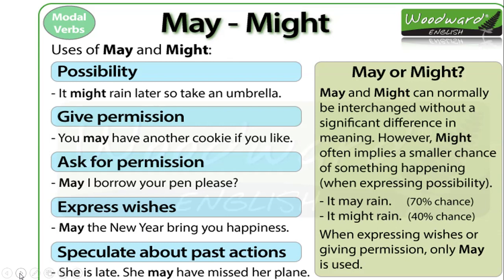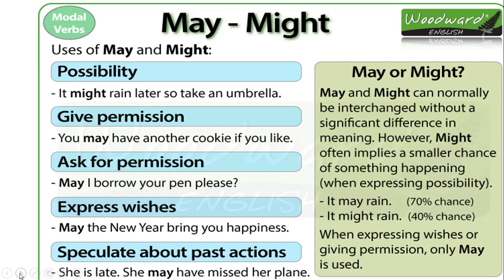Okay. Next use is to give permission. You may have another cookie if you like. In this example, I have used may to give permission, but remember I told you that we don't use might for giving permission. So here we have used only and only may. We will not use might. If I say you might have another cookie if you like, this is wrong, beta. So for giving permission we are supposed to use may only. You may have another cookie if you like.